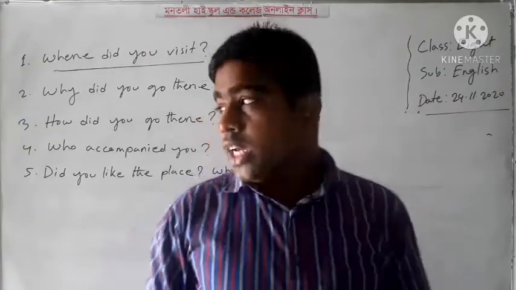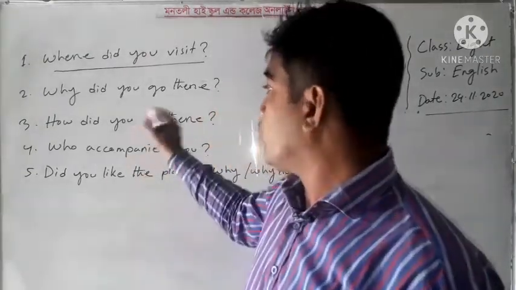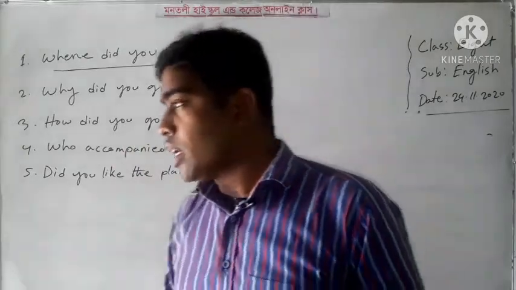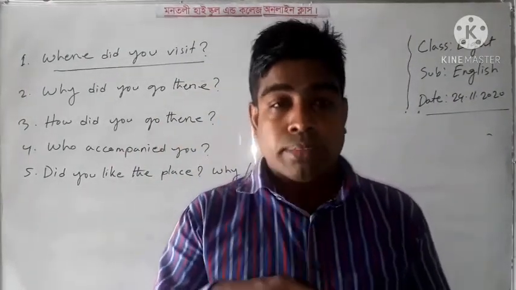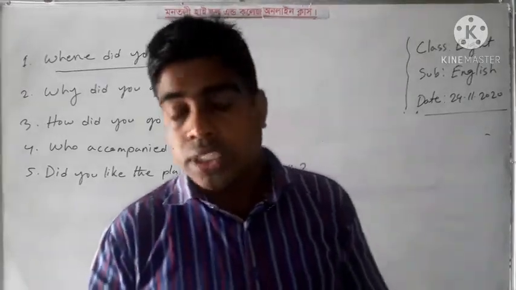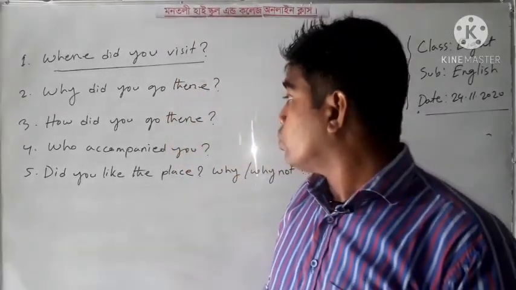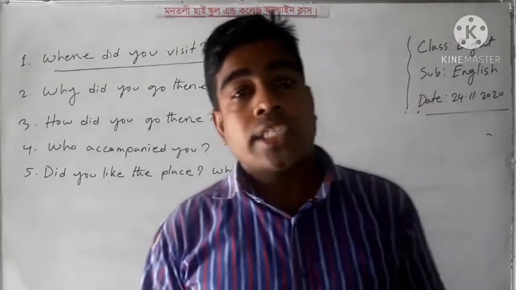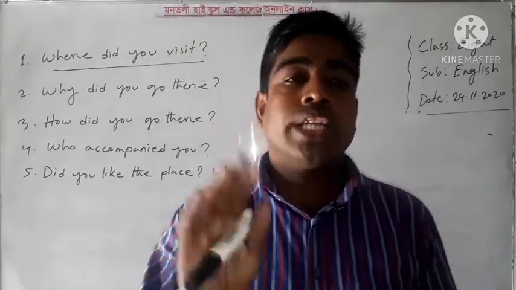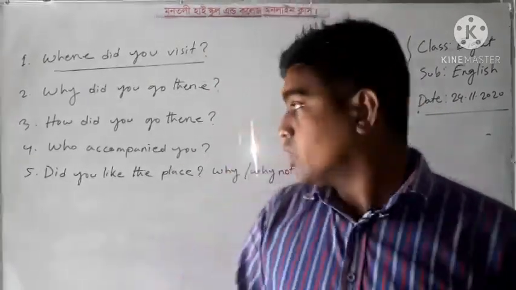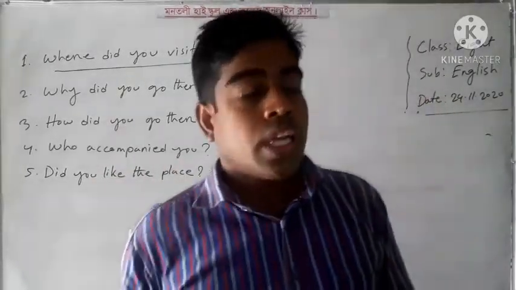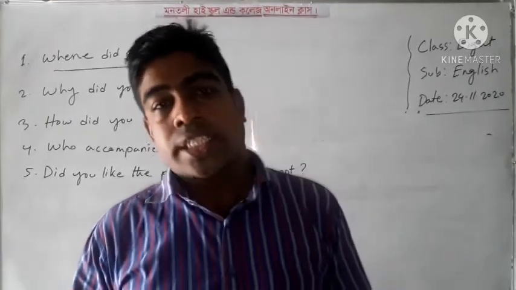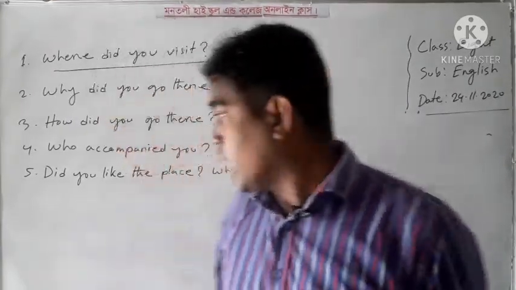Another question, when did you go? Here they ask for the time of the visit. And how did you go? Here they ask the way, how you went to the place. Next, who accompanied you? That means who was with you at the time of visiting the place.